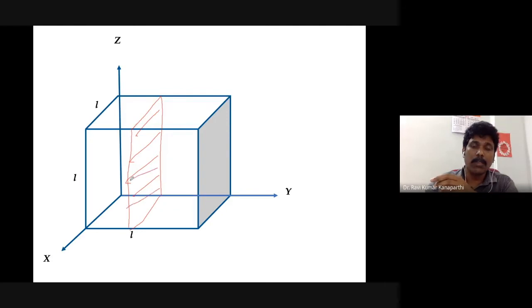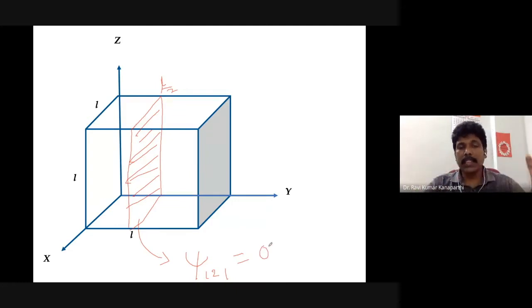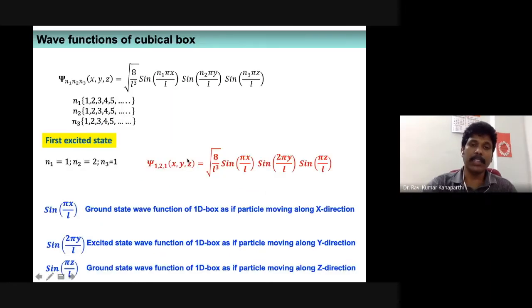Okay, the plane at the center of the box is at L by 2. At the center of the box, the wave function is totally 0. Here, capital psi 1 2 1 is equal to 0. Then on the other sides, the wave function is increasing in the other directions.